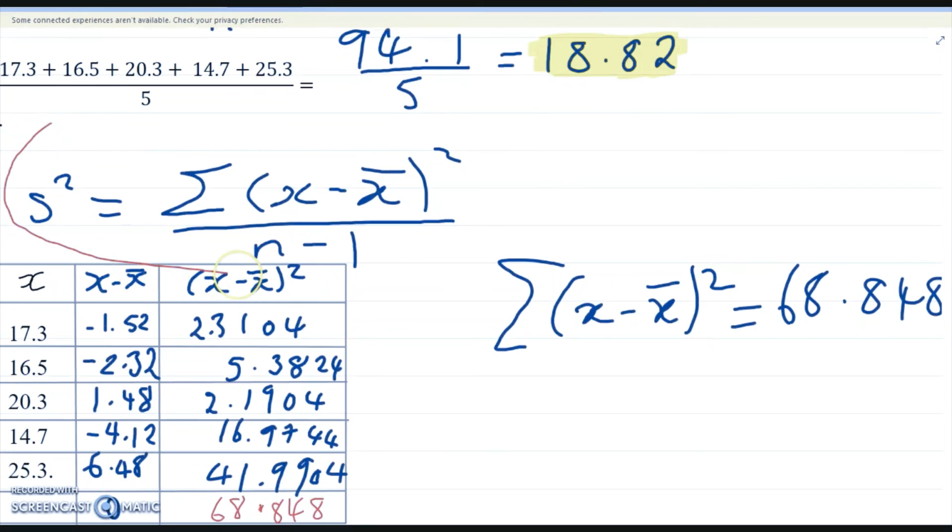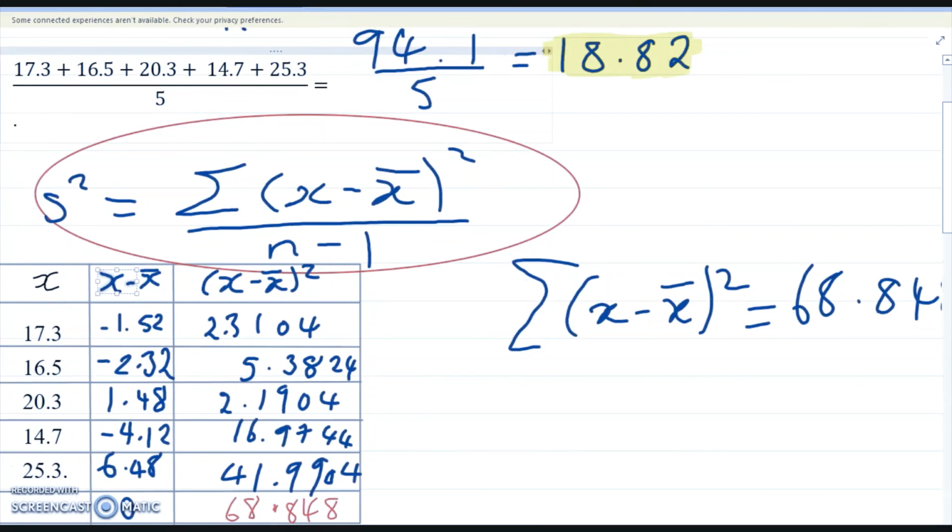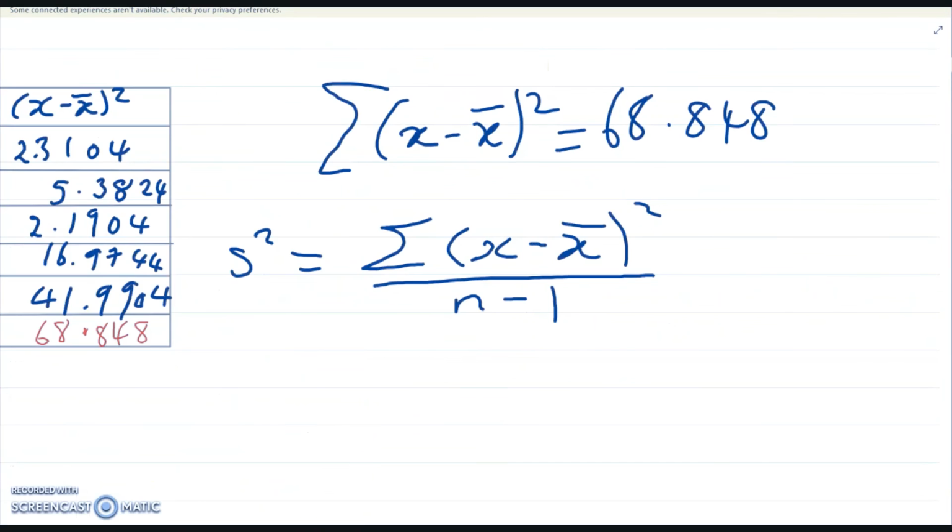Let me just highlight our formula right here. So we basically have everything that we need to calculate our variance.